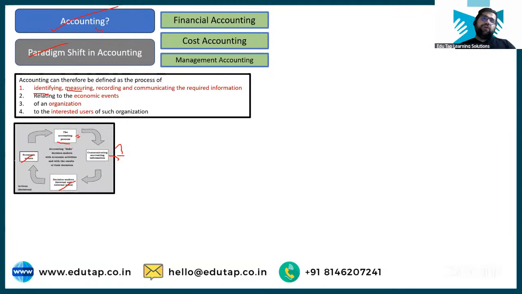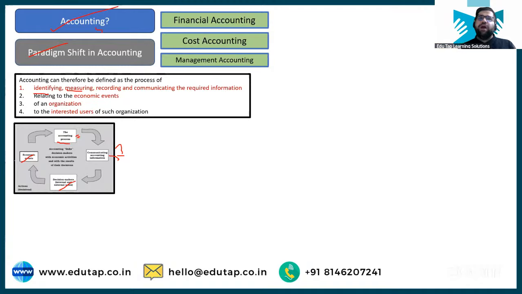If I have to check profit and loss, then will I go to the cash flow statement? Again, the answer is no. I will definitely refer to the income statement or the profit and loss account, right? And if I have to check the movement of cash, then I will check the CFS, which is the cash flow statement. Simple, right? And can I say that financial accounting is for both internal and external people? Kind of yes.